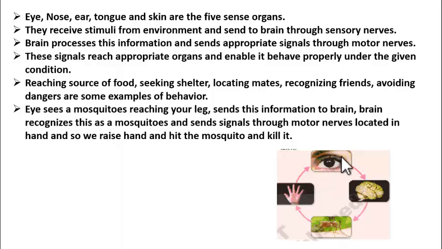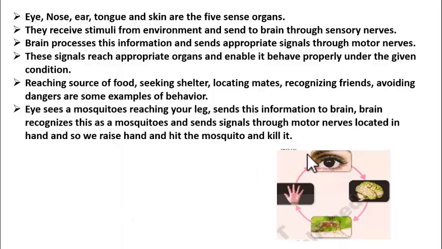So eye sends information to brain via sensory nerves. Brain sends information to the required organ via motor nerves. So two types of nerves are involved. Sensory organs send information through sensory nerves to brain. Brain sends information to the required organs via motor nerves. Did you understand? So for every sense organ, this is the basic plan.